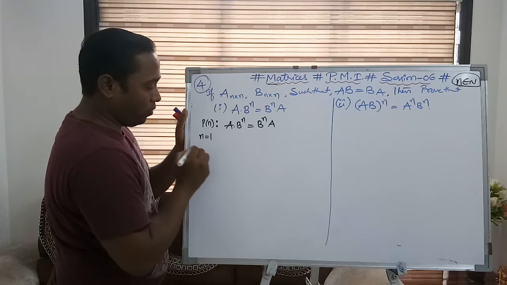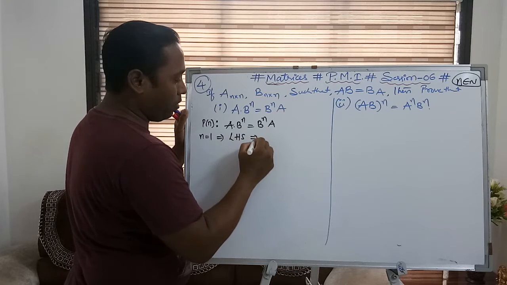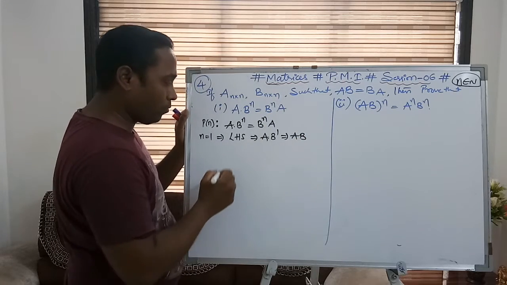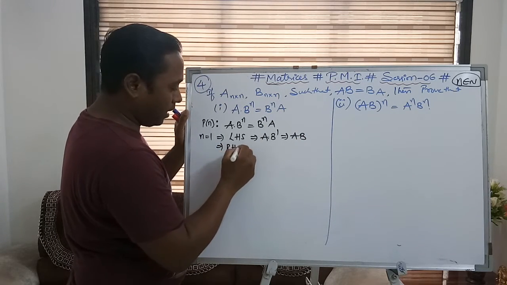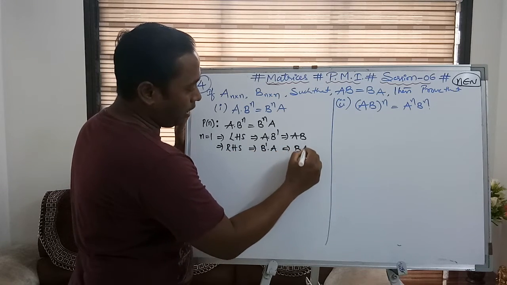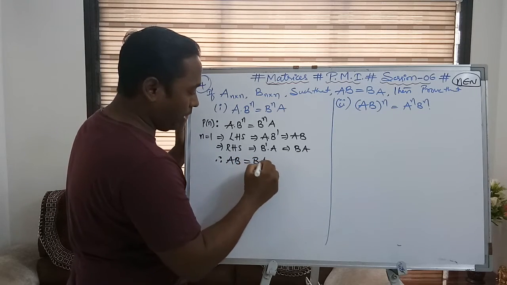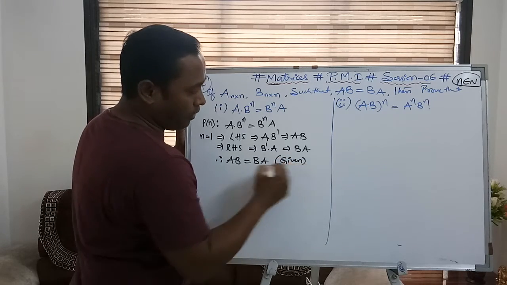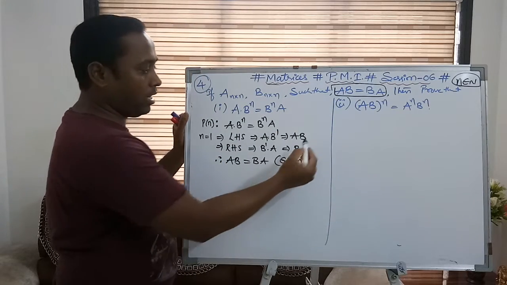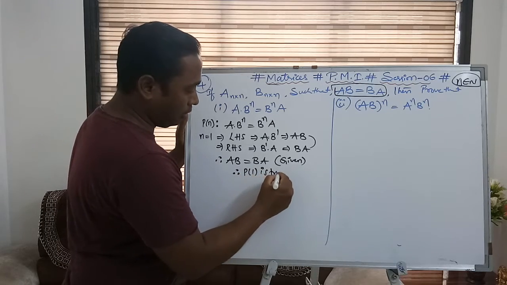Now n is equal to 1. If I put n is equal to 1, the left hand side will be equal to what? A into B power 1, which is equal to AB, and the right hand side is equal to what? B power 1 into A, which is equal to BA. So therefore I can write AB is equal to BA, because it is already given. This is a statement already given. They are already equal, so I can equate them. So therefore I can say P of 1 is true.